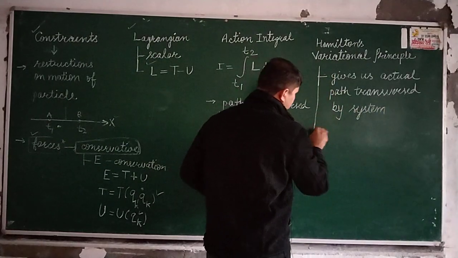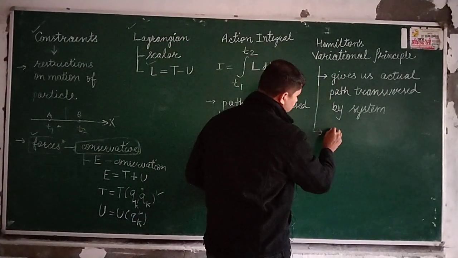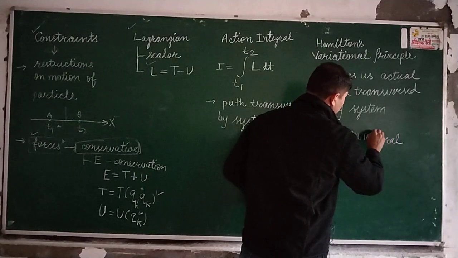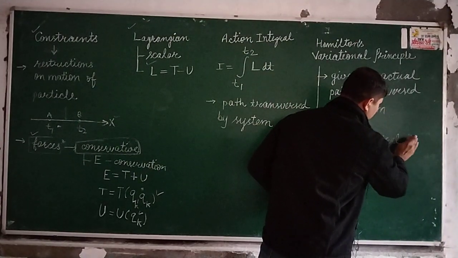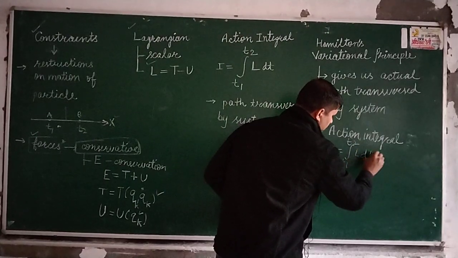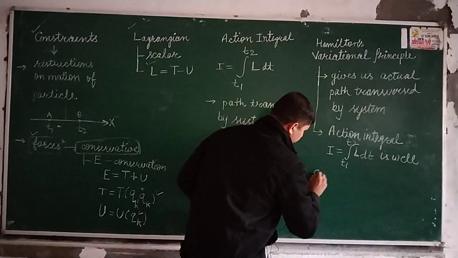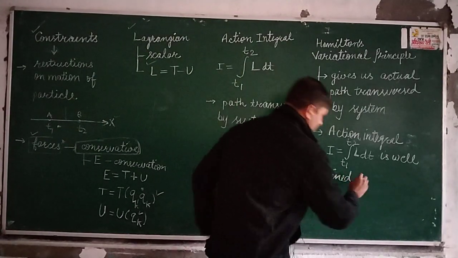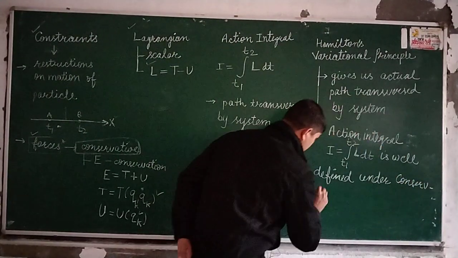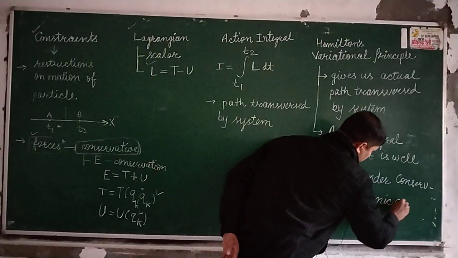Okay, and you can say that Hamilton's variational principle says that the action integral, that is I, equal to the integration from t1 to t2 of L dt, is well defined under conservative holonomic constraints.